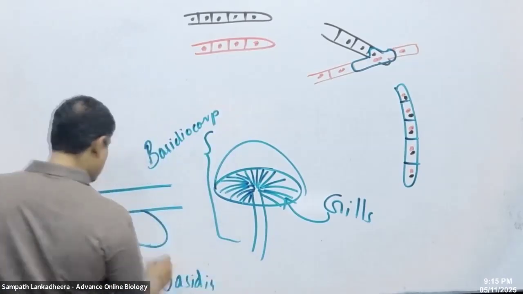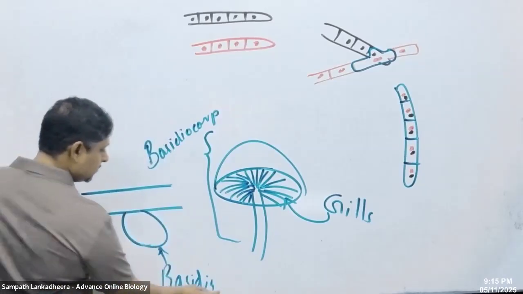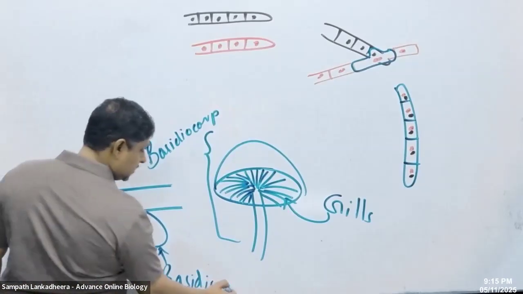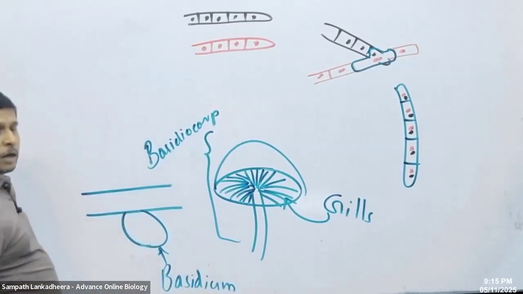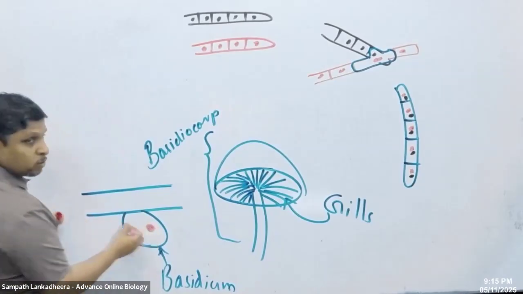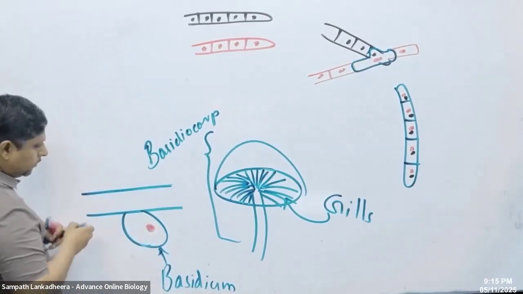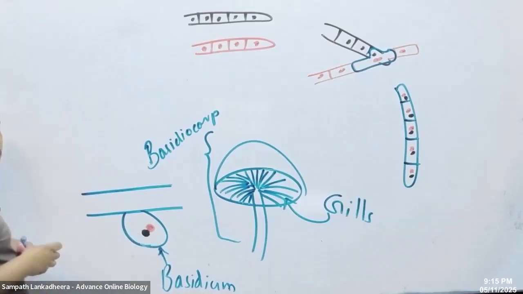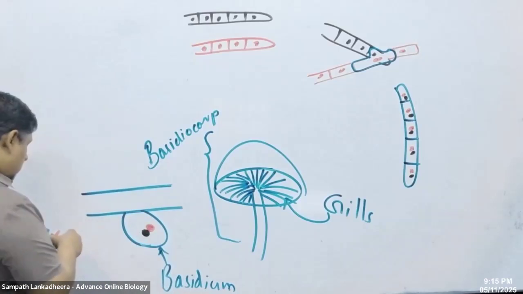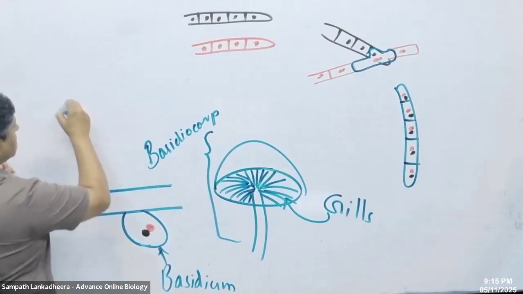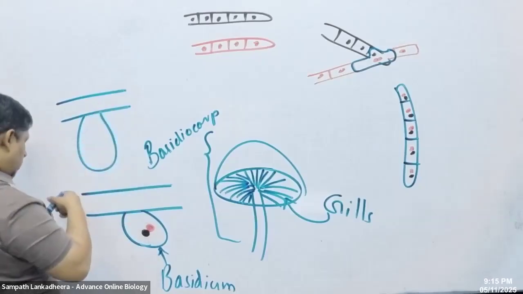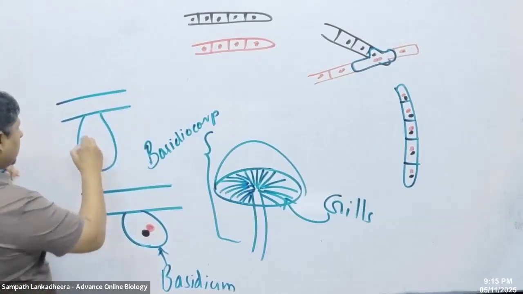Here, this one is the basidium. Basidium is singular; basidia is plural. Here you can see those two nuclei present. They fuse and undergo meiosis, and by meiosis they form 4 nuclei.